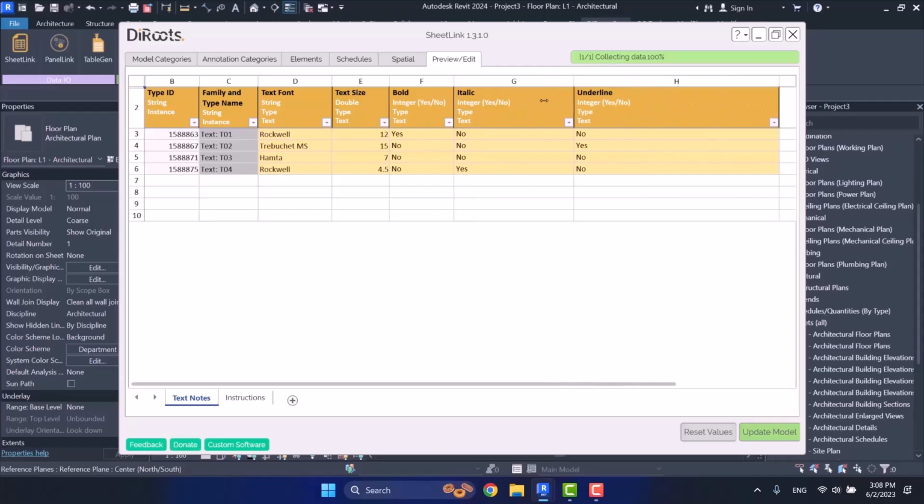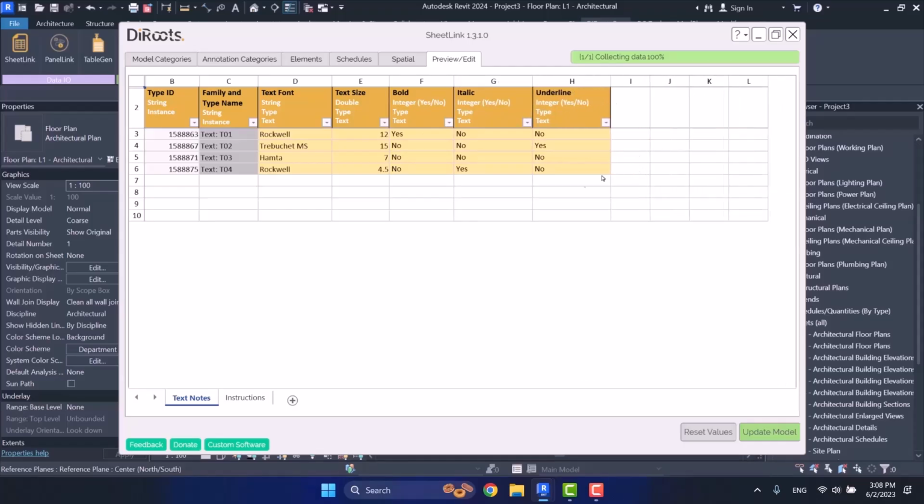All right, great. Okay, now as you see, here we have 4 types from T01 to T04. So naturally, we also have 4 type IDs. Can you see? Now here it also says that this is the text font for T01 type. Its text size is 12. It is bold and it doesn't have italic and underline. But for example, for T02, its text size is 15. It's not either italic or bold, but it has the underline.